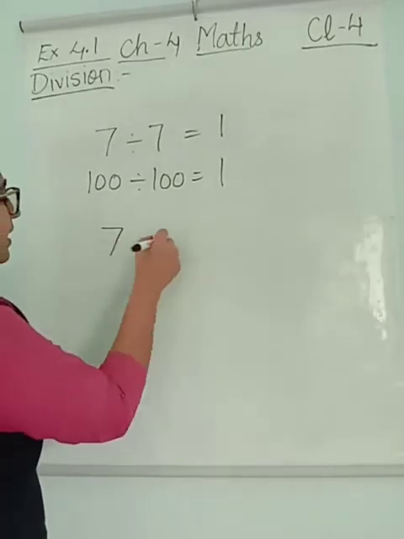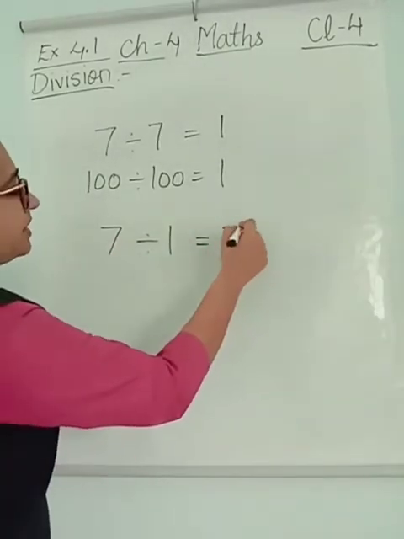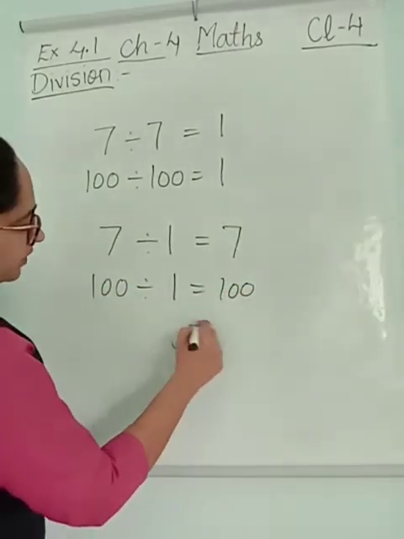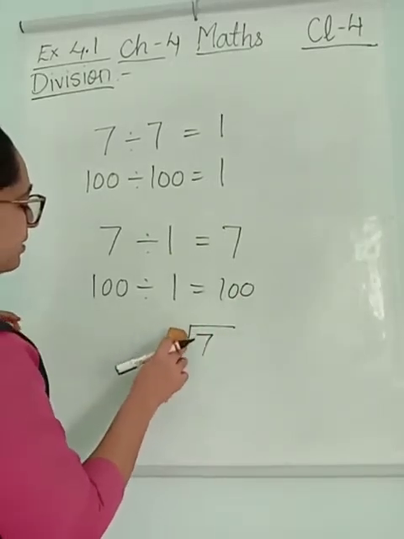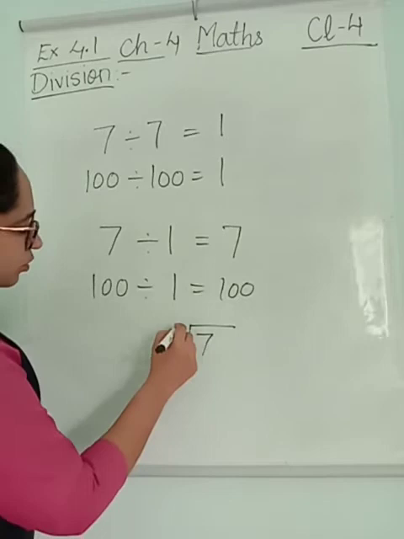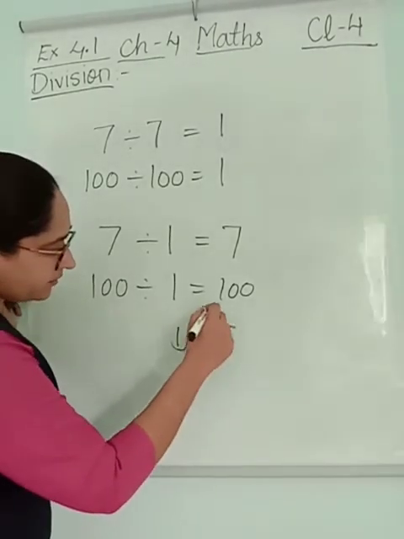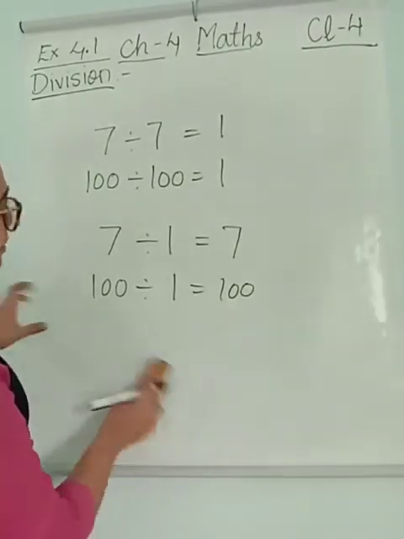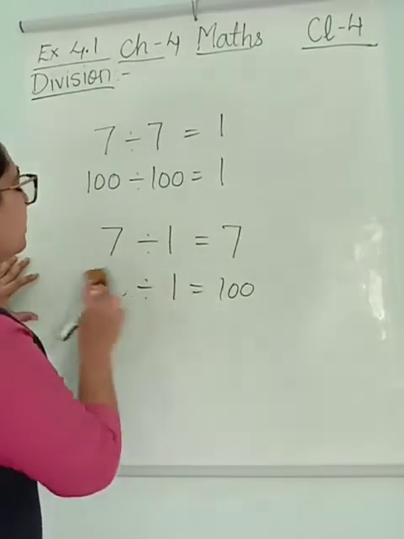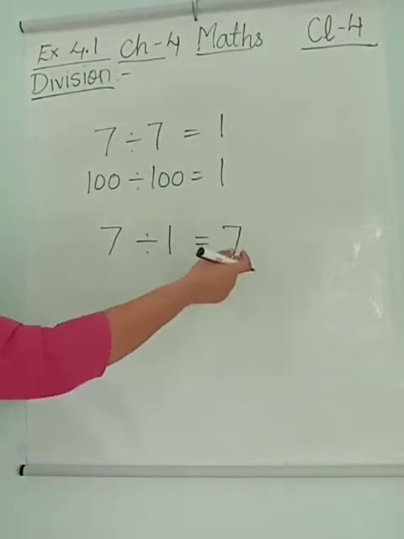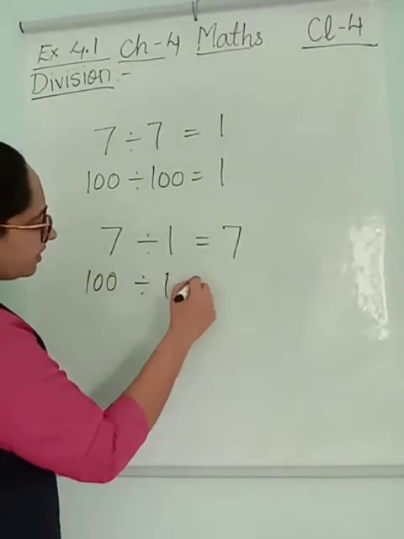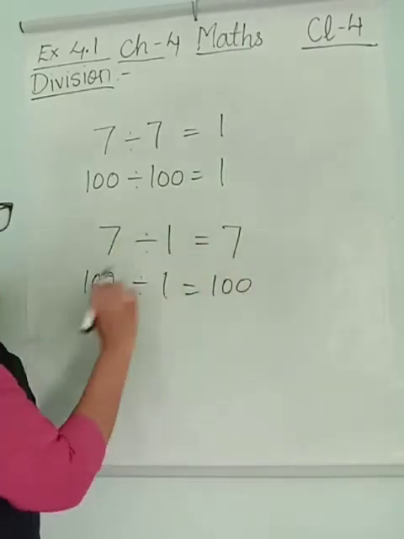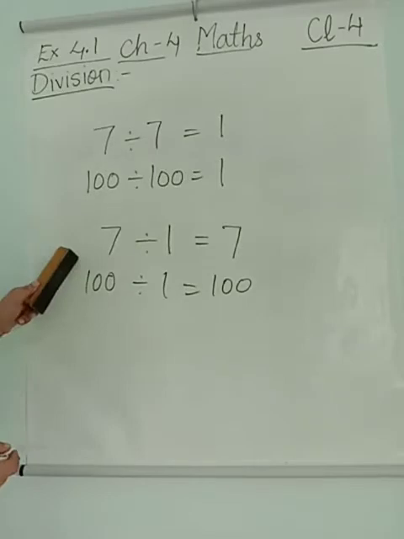Now any number divided by 1 is the same number itself. So 100 divided by 1 will be 100. How? 7 is my dividend. My divisor is 1. How many ones were there? 7. So my answer will be the number itself. So when 7 is divided by 1, answer will be 7. When 100 is divided by 1, answer will be 100. So when I divide anything by 1, answer is the same number. This is property number 2.